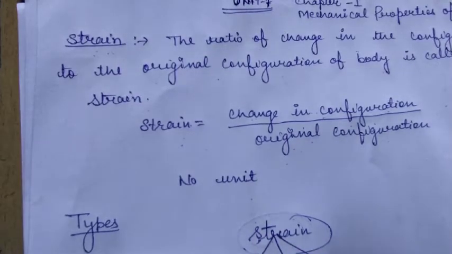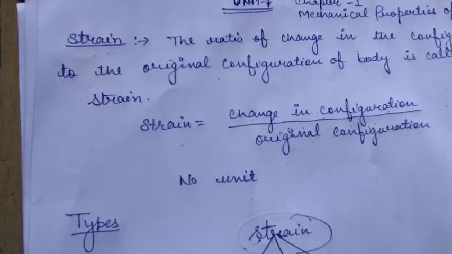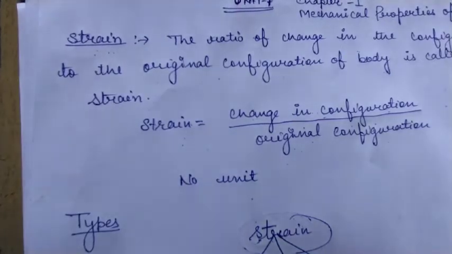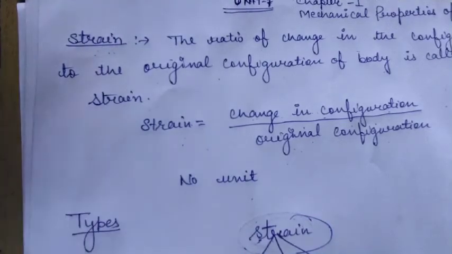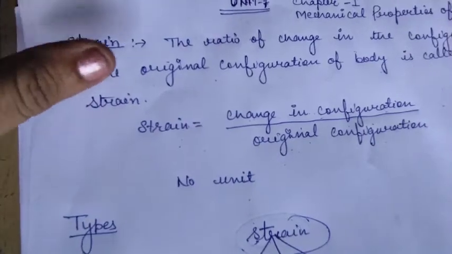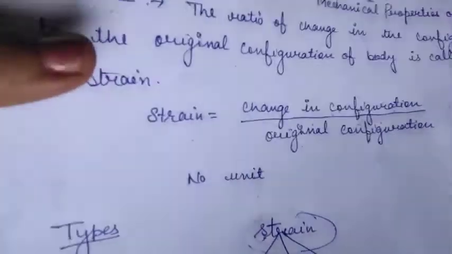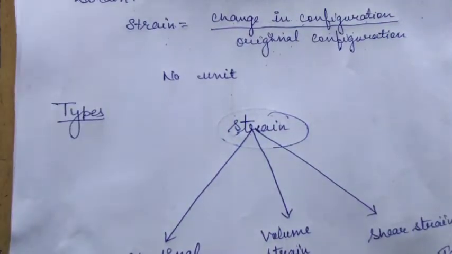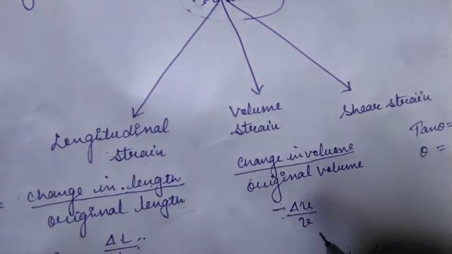Now the second one is volume strain. What is volume strain? It is defined as the change in volume to the original volume. Here we take the change in volume as minus delta V. Why? Because when a body is under bulk stress, or hydraulic stress, for example when a body is immersed in a liquid, the liquid applies force on the body and the body is under hydraulic stress.